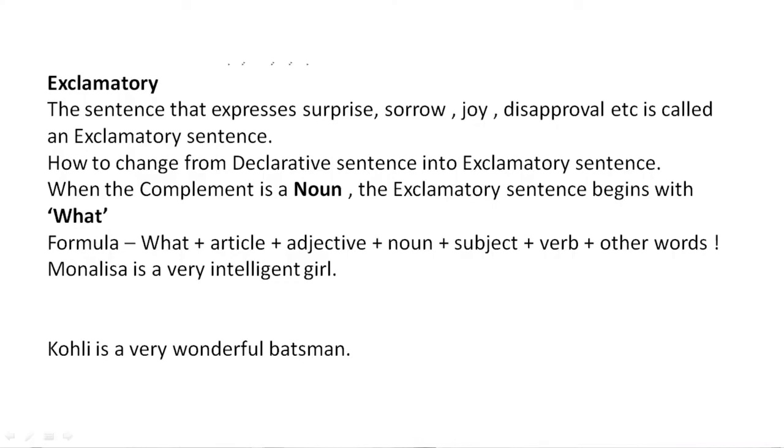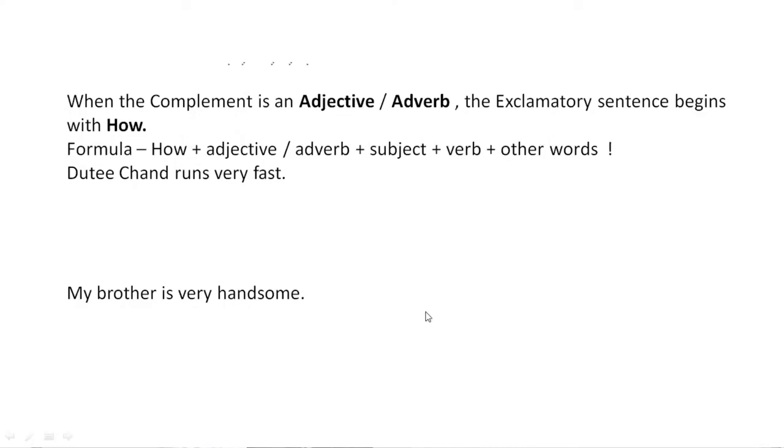Next. When the complement is an adjective or adverb, the exclamatory sentence begins with how. You write the formula: how, followed by either adjective or adverb, then subject, then verb, then other words. Duti Chand runs very fast. Who can change the sentence to exclamatory? Very good. Fast is the complement, and the complement is an adverb here. So we will write: How fast Duti Chand runs. My brother is very handsome. How handsome my brother is. So in this way we can change from a declarative sentence into an exclamatory sentence.